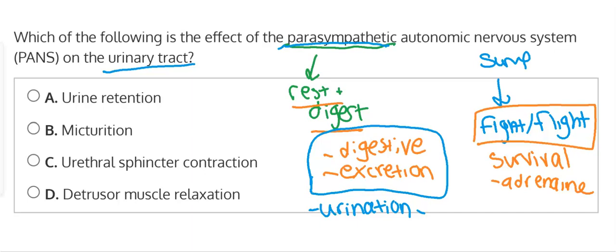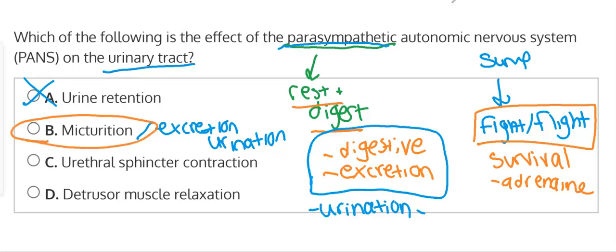option A says urine retention. Urinary retention would mean that we're not actually excreting anything. It means the body is retaining or keeping the urine inside. So that wouldn't be what we're looking for, and we can eliminate option A. Option B is micturition, which is another word for excretion or urination, which is in fact what we are looking for to answer this question. So we could go with option B.